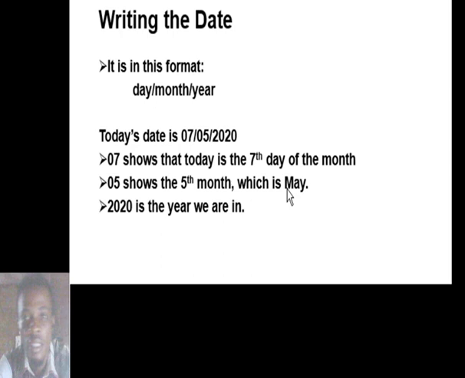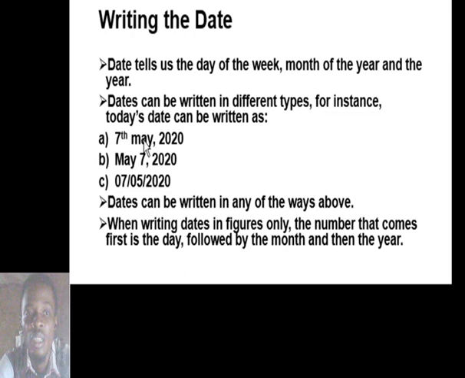So this is how we write our date. I've illustrated using today's date. This is how we write dates in figures. But if we're writing it in words, conventionally, we write it the normal way we write in school: 7th day of May, 7th May 2020, or May 7, 2020. So any of these formats is correct.